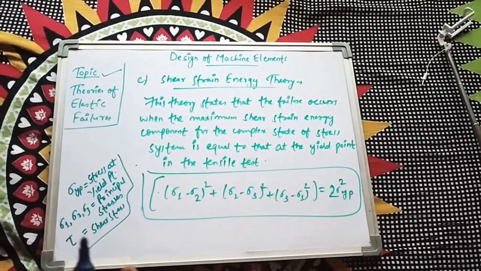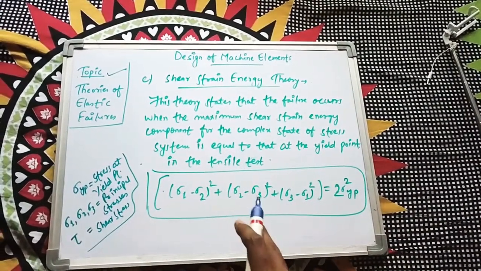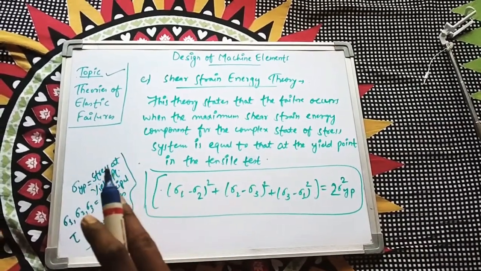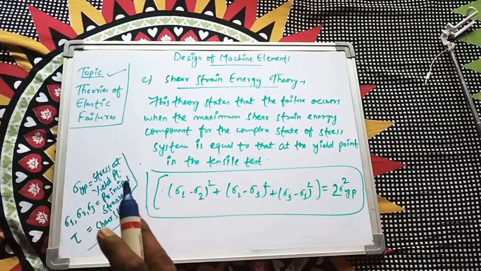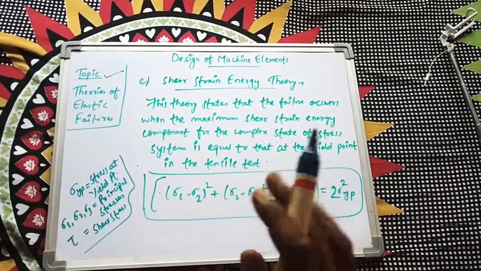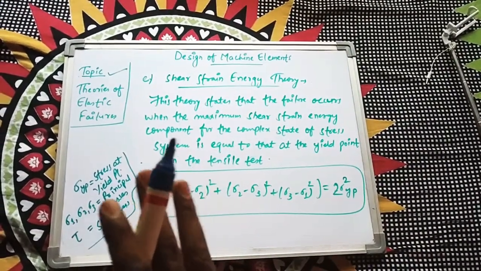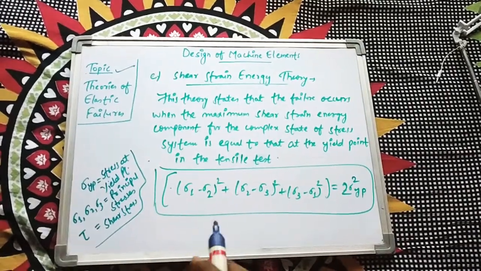Once again I am repeating, the main purpose of these theories of failure is to compare the stress, strain or energy in a complex system to that at the yield point in a tensile test. This is the main purpose of comparison in these elastic theories of failure. I hope you understand all these topics.